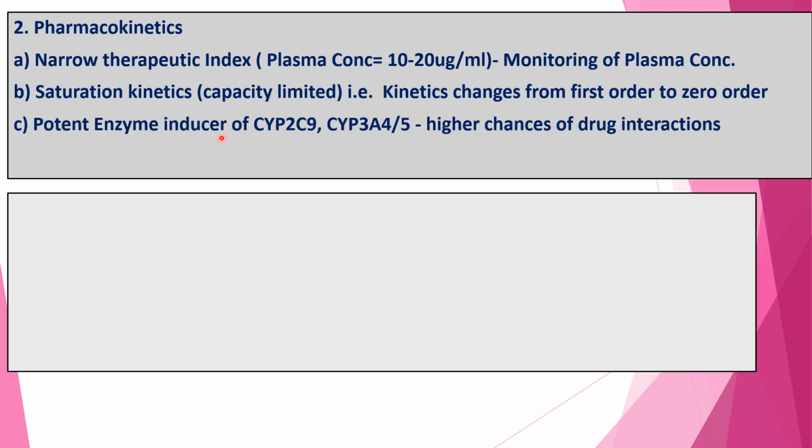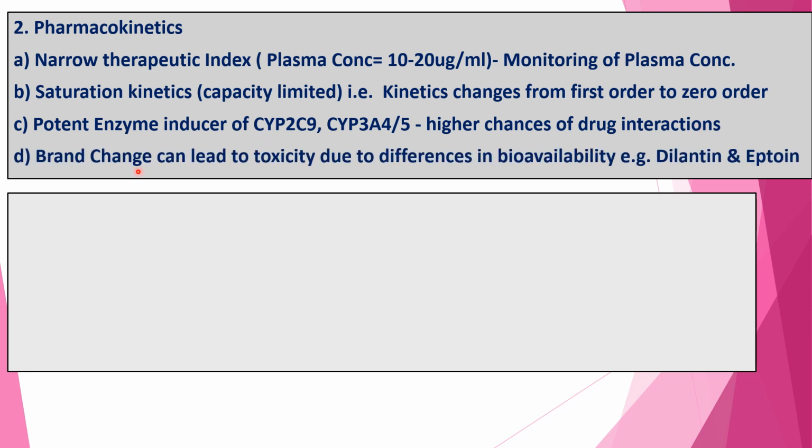Third, phenytoin is a potent inducer of liver enzymes like cytochrome 2C9 and cytochrome 3A4/5, and that's why there are higher chances of drug interaction with drugs like oral contraceptives. So contraceptive failure and pregnancy may occur. Next, if a brand change occurs with phenytoin, it can lead to toxicity due to differences in bioavailability of different brands. For example, if the patient is stabilized on the brand Dilantin, then he should not be changed to the brand Eptoin, as both of these brands may have different absorption, which may lead to suboptimal or toxic levels of phenytoin.